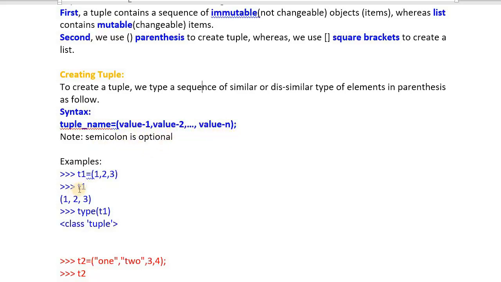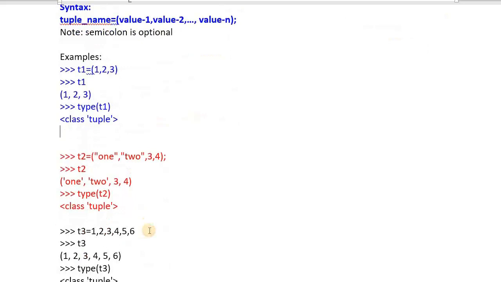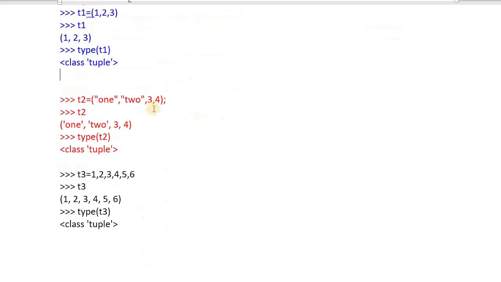How do you check whether it really is a tuple? We use the built-in function named type with t1 in brackets. Which type of data structure is it? This is the type tuple. Like this you can do the cross verification. If you write like this in the examination, definitely you get very good marks. Very good. Next, tuple t2 is created by me.